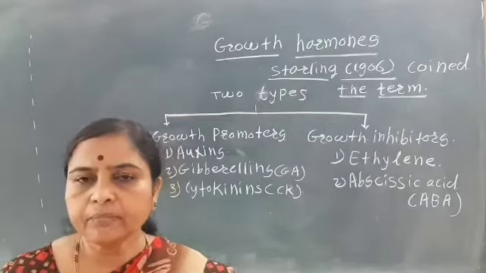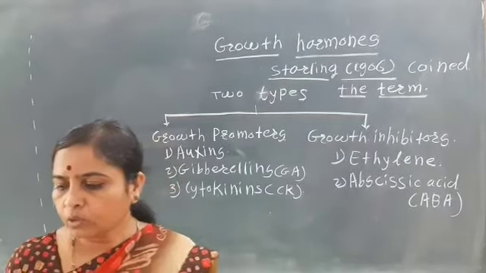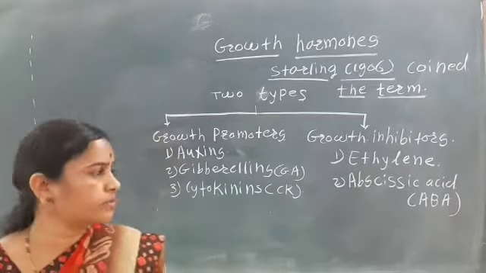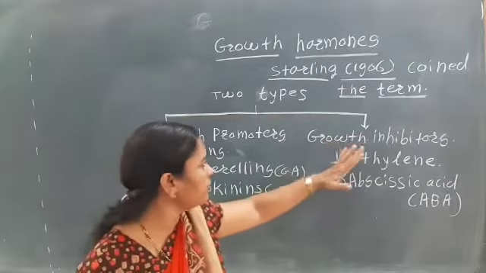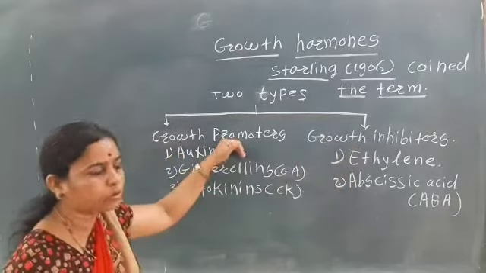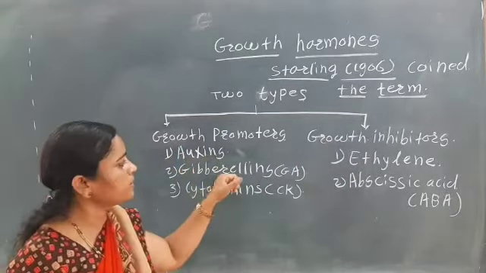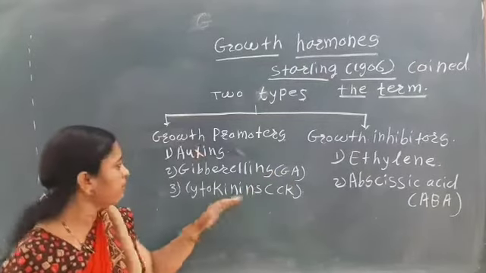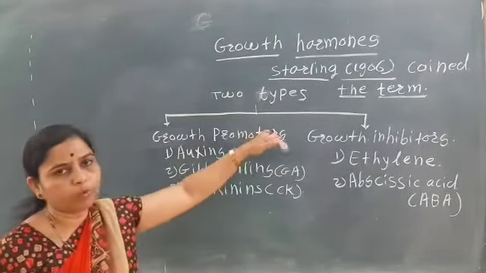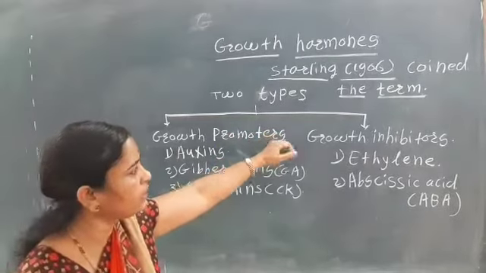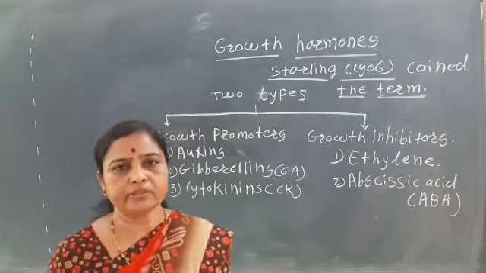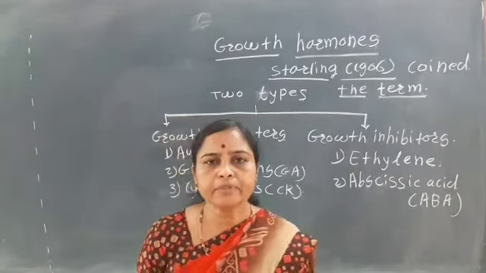They mainly inhibit the growth. That is, the growth stops. So these are the growth inhibitors. Growth promoters are auxins, gibberellins (GA) and cytokinins. These are the three growth promoters, while growth inhibitors are ethylene and abscisic acid.